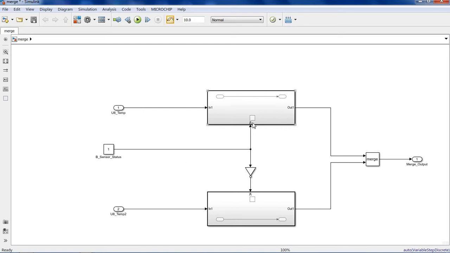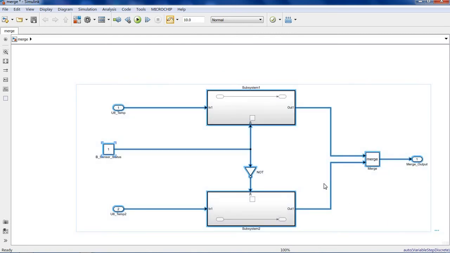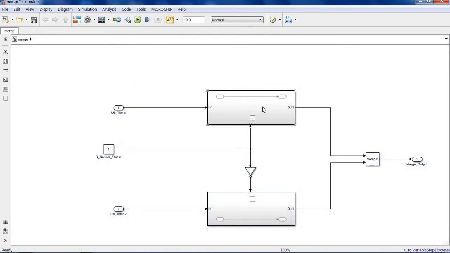Merge is used to select one of the input signals. If you look at this logic, here we have two subsystems, subsystem 1 and subsystem 2. Each subsystem passes its output to this merge block.